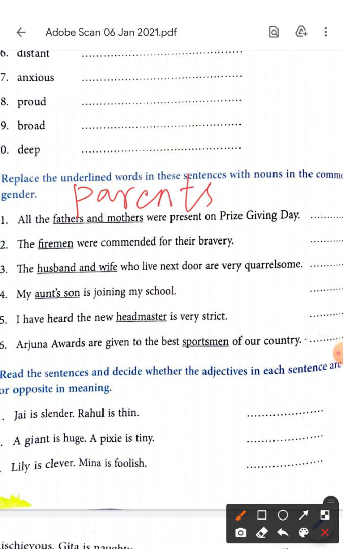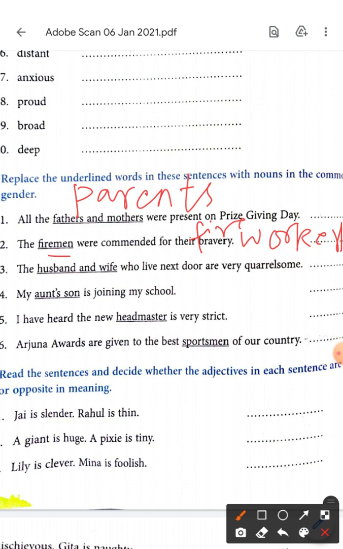The firemen were commended for their bravery. Firemen is men, so we can't say fire women even. We have to bring a common word for both of them. So we say fire workers. The fire workers were commended for their bravery. Maybe there were ladies and gents, both males and females, in the team. So we'll say the fire workers.